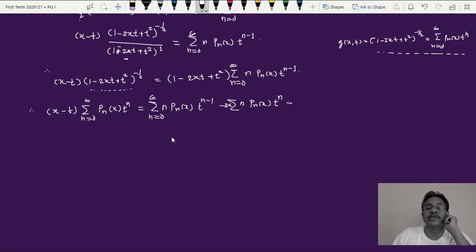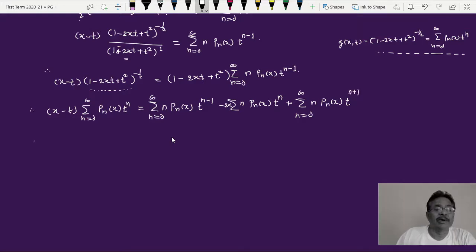And the last term is plus summation n equal to 0 to infinity n times Pn of x multiplied by t raised to n minus 1 into t raised to 2, minus 1 plus 2 is plus 1, so this becomes t raised to n plus 1.